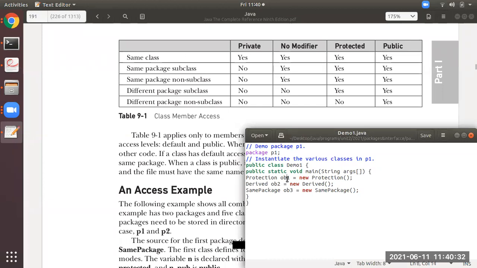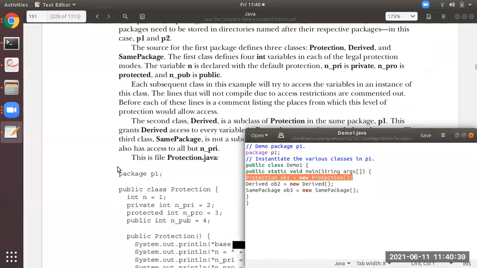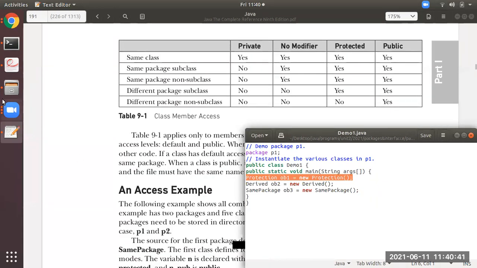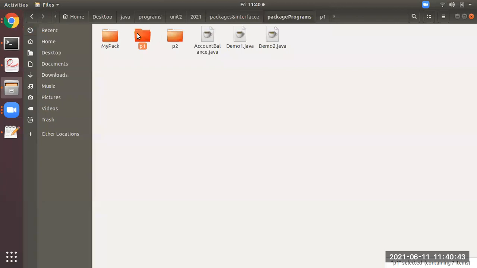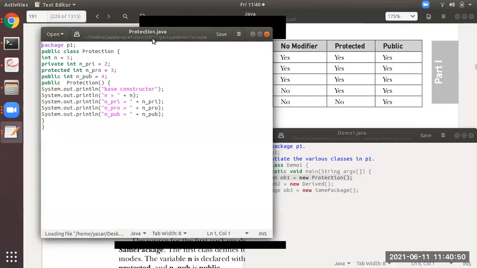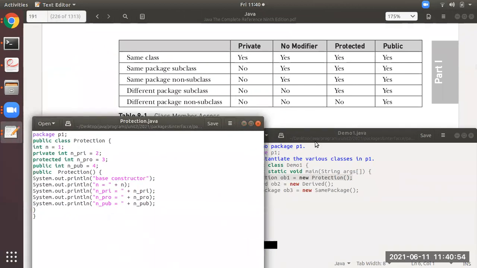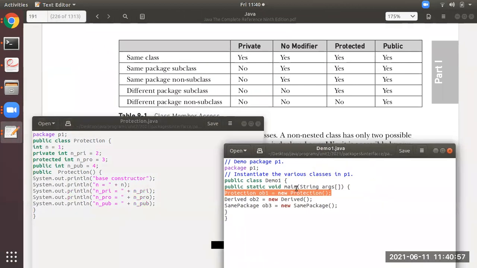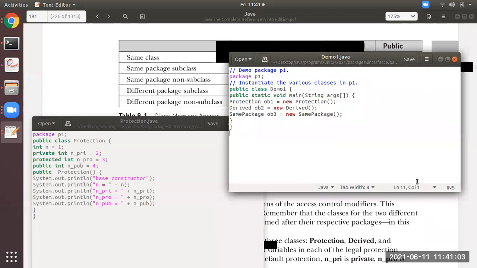See here, first of all, protection ob1. I will open that .java file, as we cannot open the .class file now. Now you all please observe here. I will provide the line numbers also, don't worry.